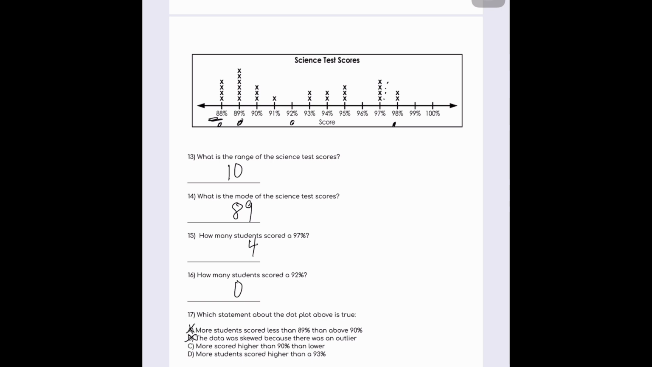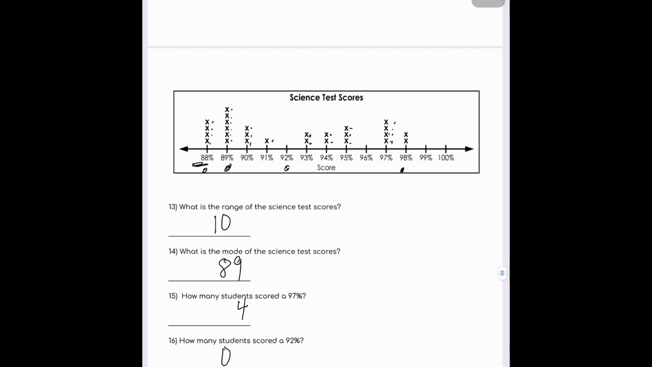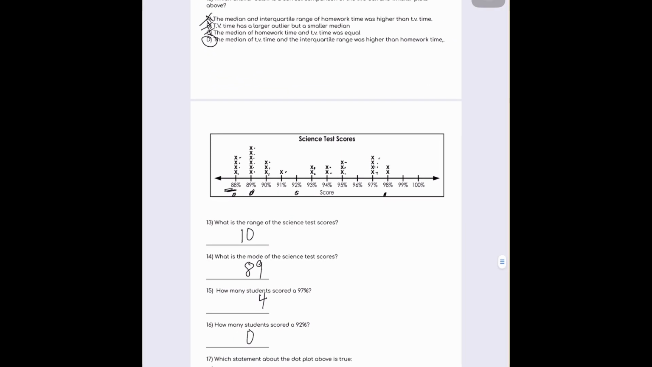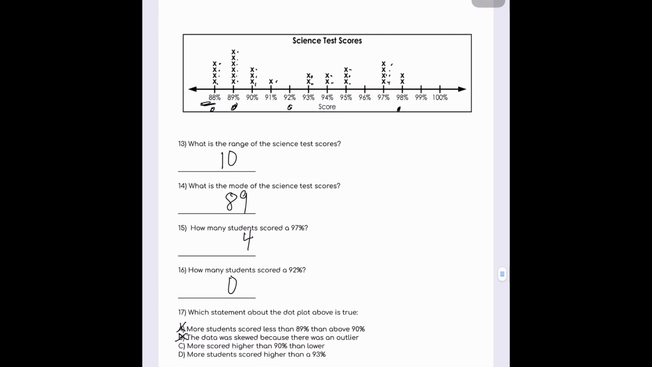More students scored higher than 90% than lower. So we would have to count them up. Higher than 90%: 1, 2, 3, 4, 5, 6, 7, 8, 9, 10, 11, 12, 13, 14. So 14 scored higher. How many scored 90% or lower? 1, 2, 3, 4, 5, 6, 7, 8, 9, 10, 11, 12, 13. So that one is correct. 14 scored higher than 90%, and 13 scored lower. Choice C.